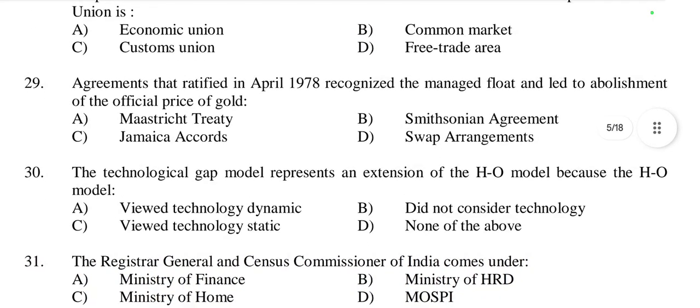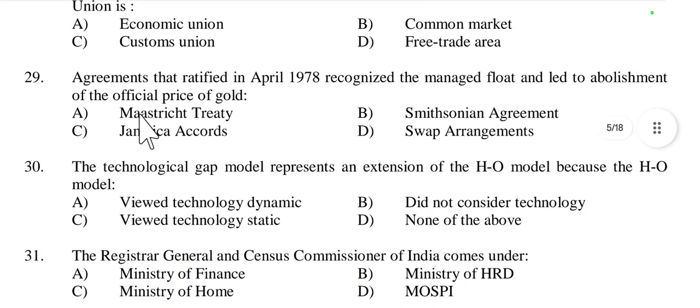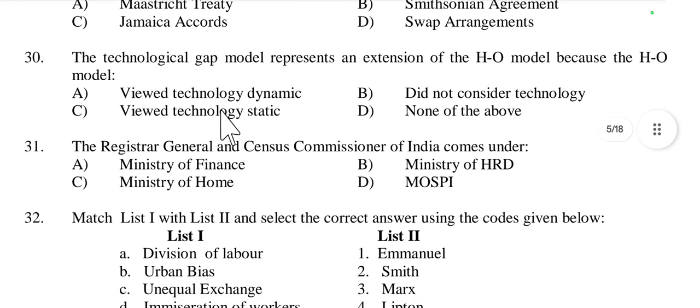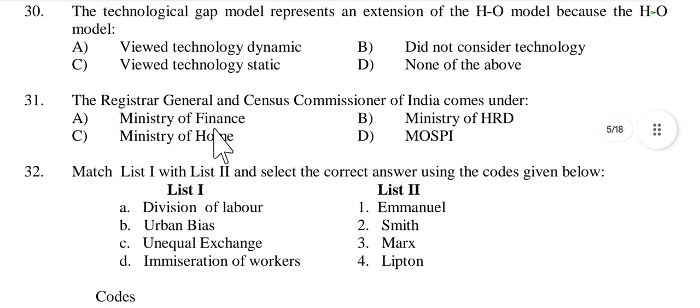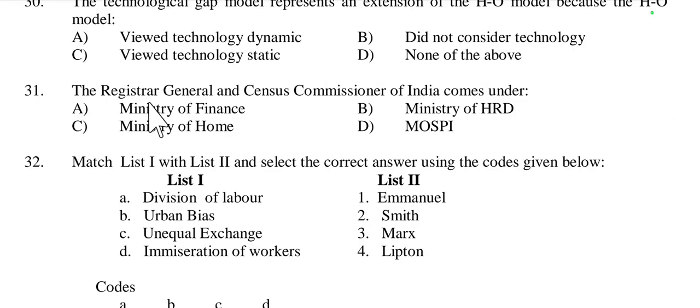Then question number 29 and 30 are related with data, let it go. Then 31, the Register General and Census Commissioner of India comes under which: Ministry of Finance, Ministry of Human Resource Development, Ministry of Home, or MOSPI, the Ministry of Statistics and Program Implementation.